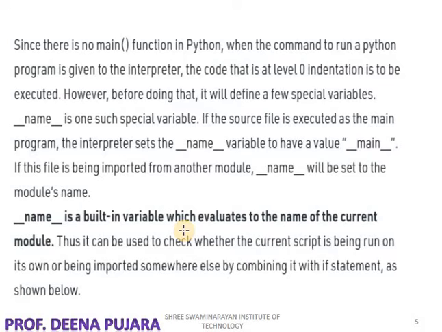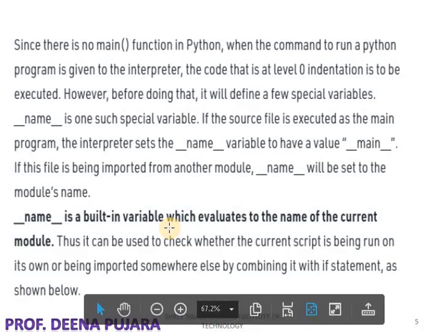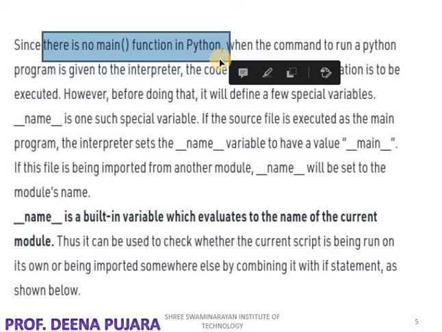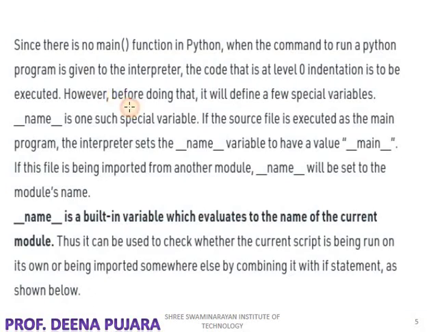Going into the depth, and then we can understand why it is there. Here you can see that in the C program there is a main function, in C++ there is a main function. But in Python there is no main function. So when we run the Python program, the interpreter executes the code that is available at zero indentation, that means code that starts from zero indentation is to be executed.